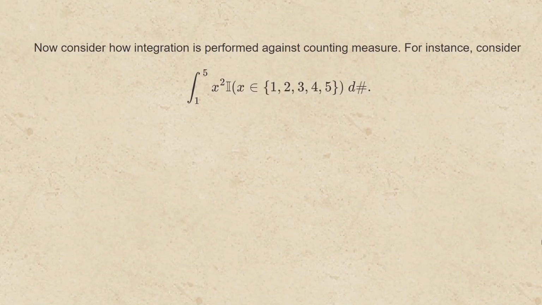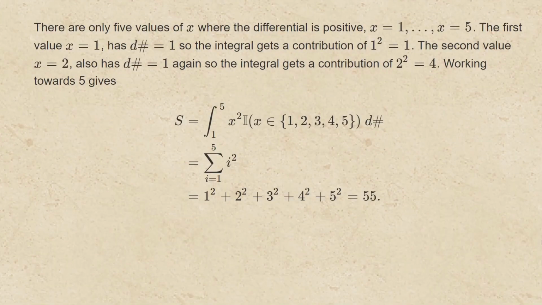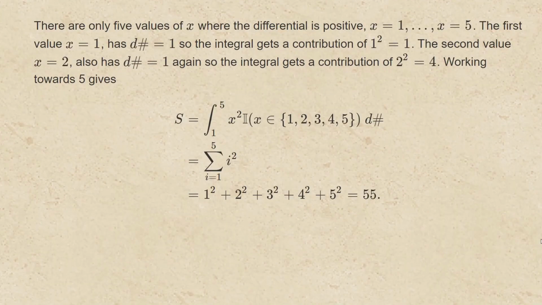Now consider how integration is performed against counting measure. For instance, consider the integral from 1 to 5 of x squared times the indicator that x must be the integer 1, 2, 3, 4, or 5, with respect to the differential of counting measure. There are only 5 values of x where this differential is positive, at x equals 1, 2, 3, 4, and 5. The first value, x equals 1, has this differential of counting measure equal 1, so the integral gets a